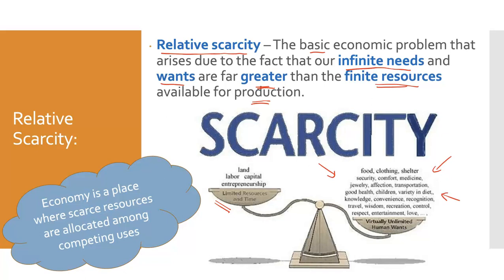Now, the economy is a place where we try and solve that problem. This is where all of these scarce resources are allocated among our competing requirements, competing needs and wants to try and come up with the best possible solution. And the job of economists is to come up with the best possible solution to this issue of relative scarcity.